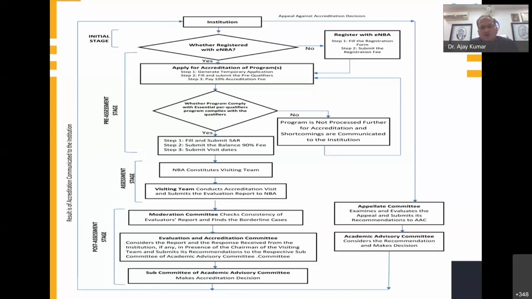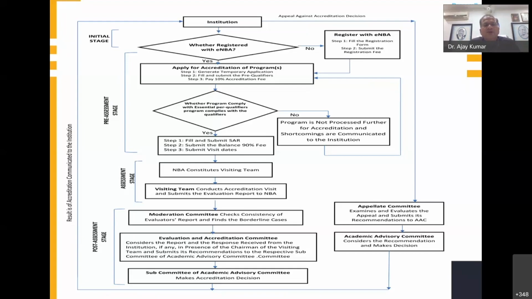If there are some shortcomings, some points you are missing and not exactly filled in the pre-qualifier, or you are not complying with these parts yet, then the arrow goes upward. So apply for accreditation again, and you have to comply with the basic information mentioned in the pre-qualifier. The first one is if the answer is yes.